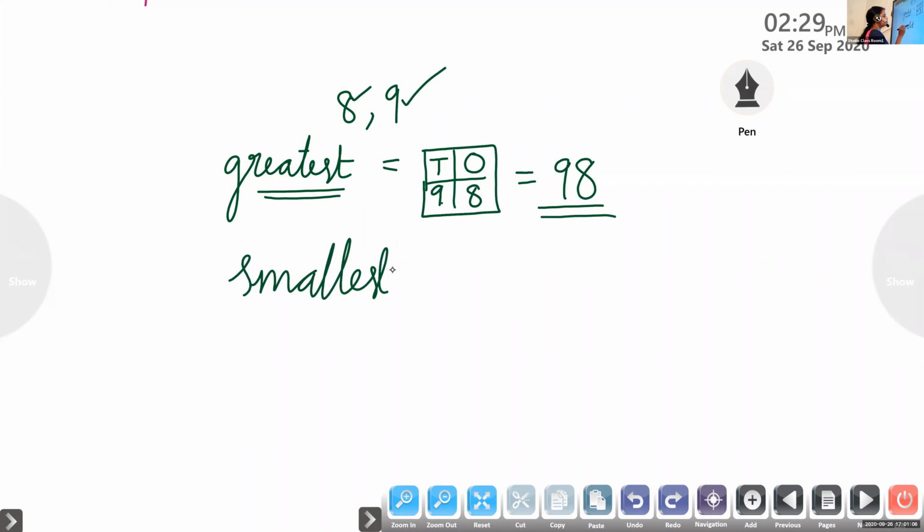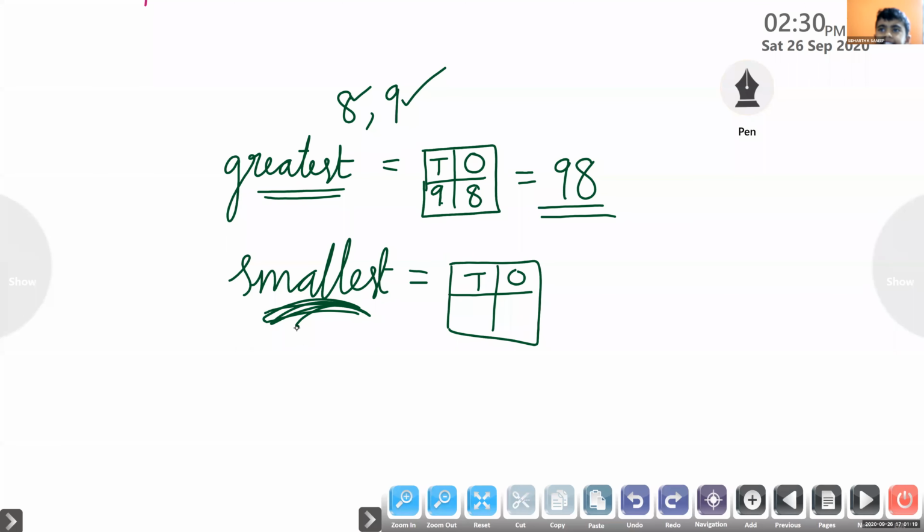For forming the smallest number, again we can draw the same table, tens and ones. If you want to form the smallest number, write the smaller digit in the tens place. Here, which is the smaller digit? 8. So we write that in the tens place. The bigger digit goes in the ones place.